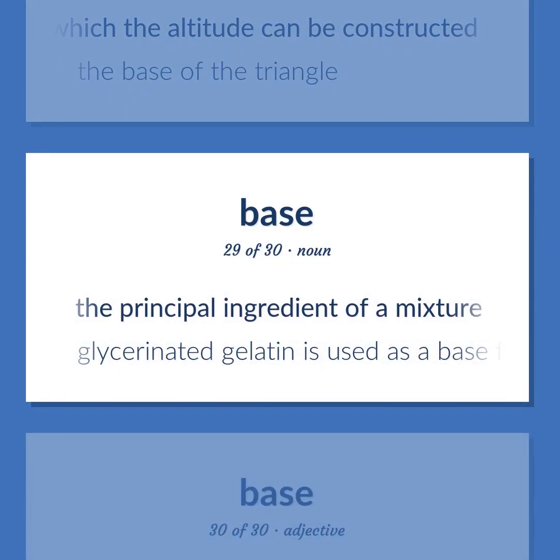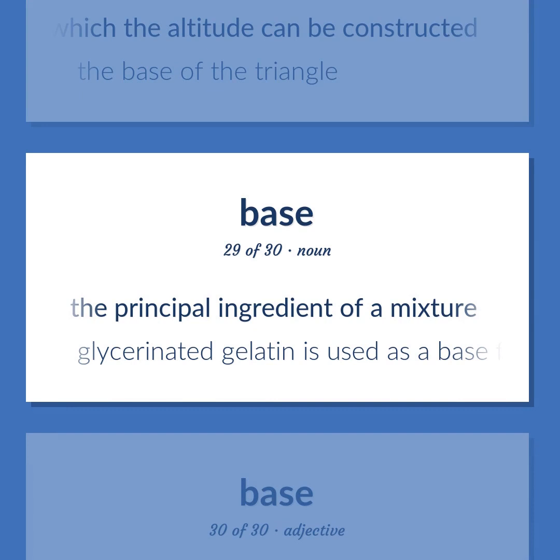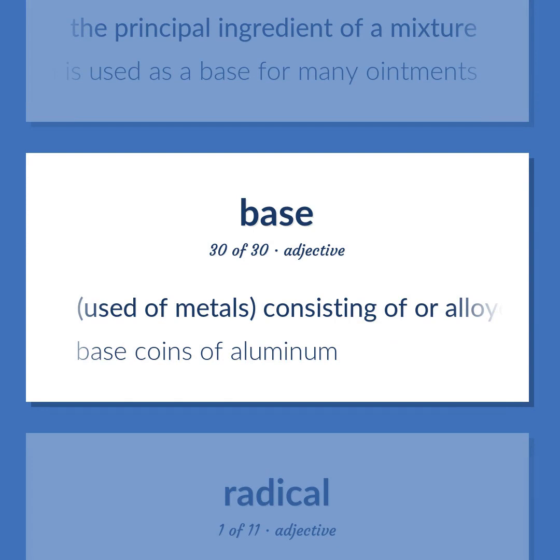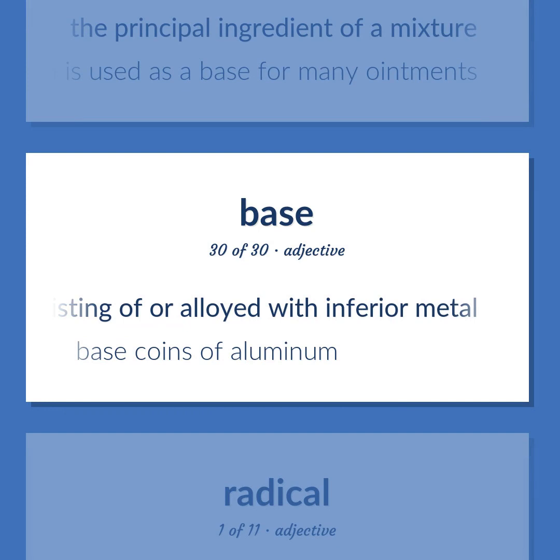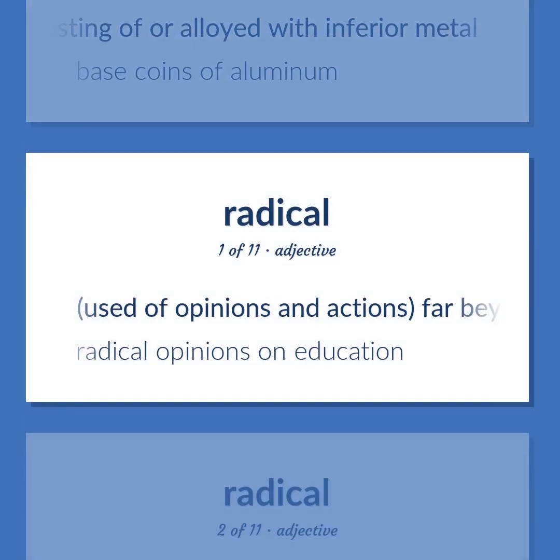The principal ingredient of a mixture. Glycerinated gelatin is used as a base for many ointments. Used of metals, consisting of or alloyed with inferior metal. Base coins of aluminum. Used of opinions and actions, far beyond the norm. Radical opinions on education.